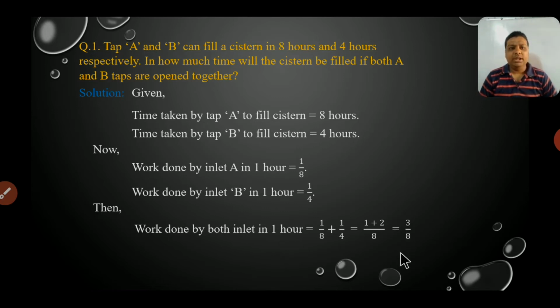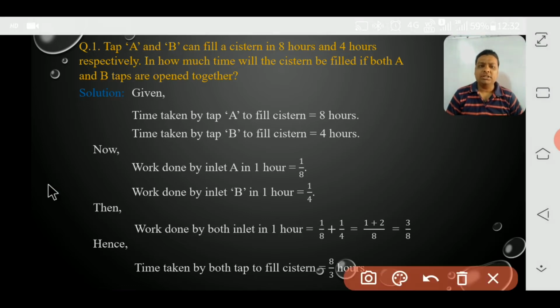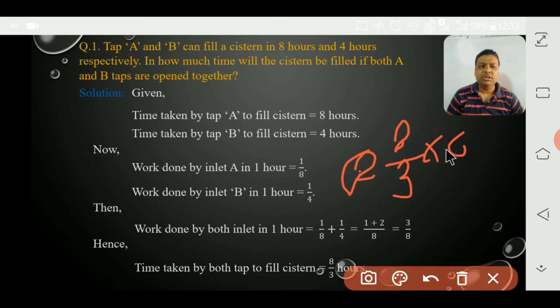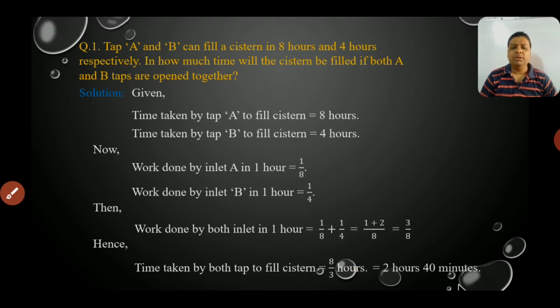If you reverse it, you will get the time taken by both taps to fill this cistern. So the time taken by both taps to fill the cistern is equal to 8 by 3 hours. You can convert it into hours and minutes. If you change it into a mixed fraction, you will get 2 and 2 by 3 hours. It means 2 hours, and for 2 by 3 hours, if you want to change it, you have to multiply it with 60. So 3 twos are 6, 60 divided by 3, 20, and 2 twenties are 40. It means 40 minutes. So we can say that 2 hours 40 minutes will be the time taken by both taps to fill this cistern.